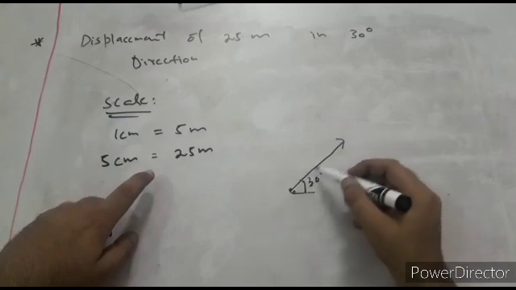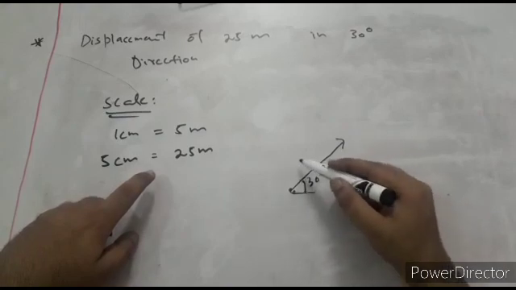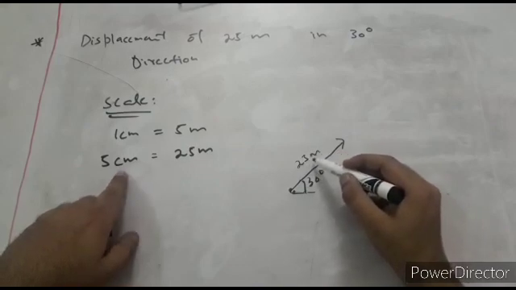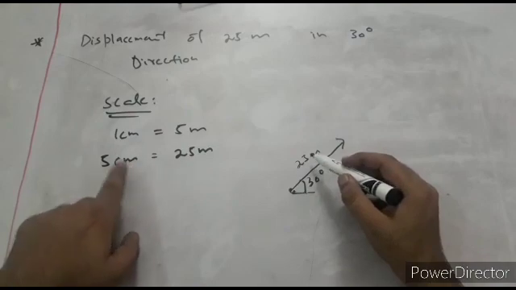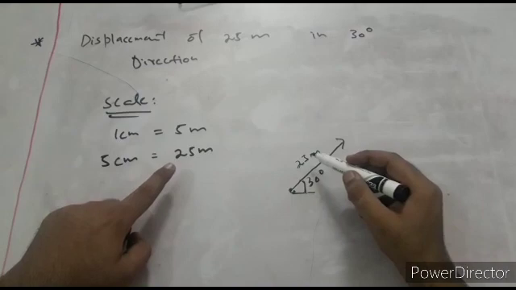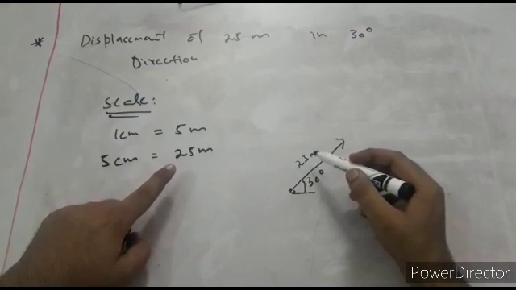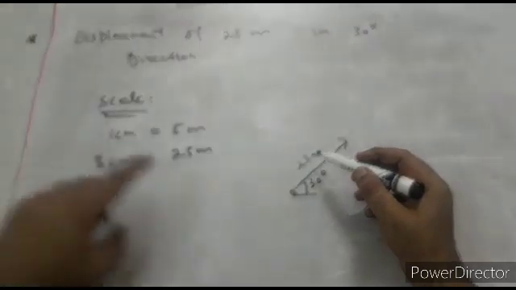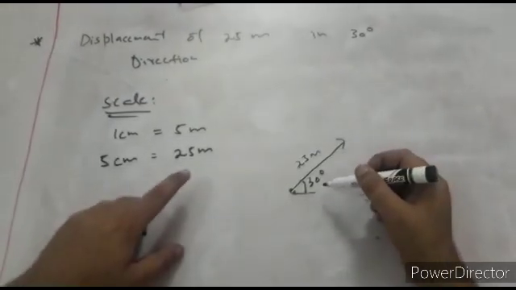This is the vector of displacement of 30 degrees, whose magnitude you can write as 25 meter over here, or you can also write 5 centimeter, because in the scale it is given 5 centimeter equals 25 meter. So I hope now it's clear how to represent a vector graphically. We must set a suitable scale and use a suitable direction.